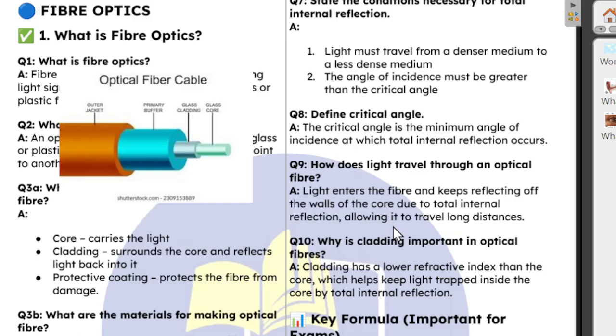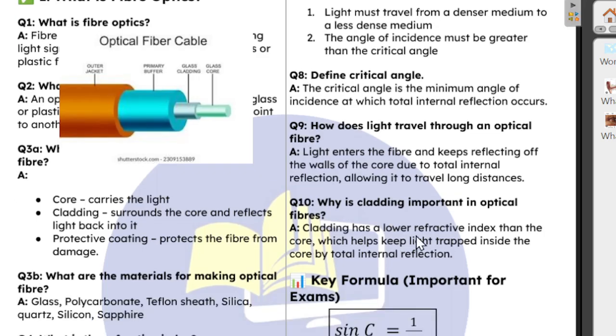Now the question is, why is cladding important in optical fiber? Cladding has a lower refractive index than the core, meaning the core is denser than the cladding.